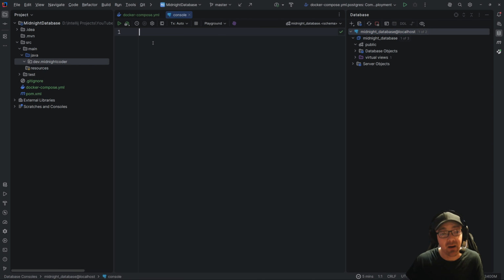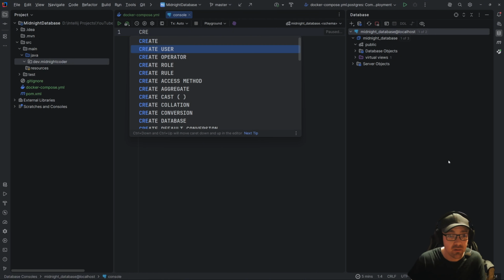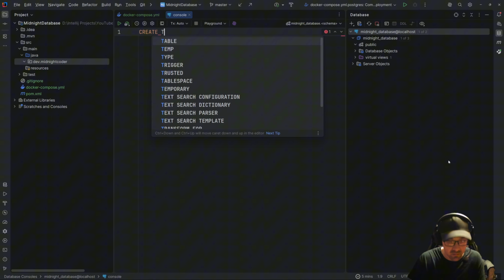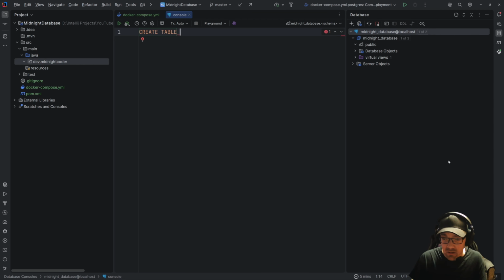So what do we need to do now? We need to quickly populate this database. So we're going to come in here and we're going to say create table. Apparently that didn't like my thing. So we're going to say create table, and this is going to be a table of users. And in it here, we are going to be telling it, there we go, that we want a username, which is going to be a varchar, and we're going to allow it to be 100 characters.